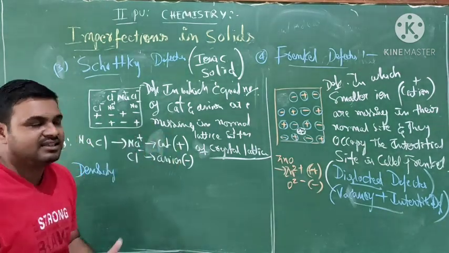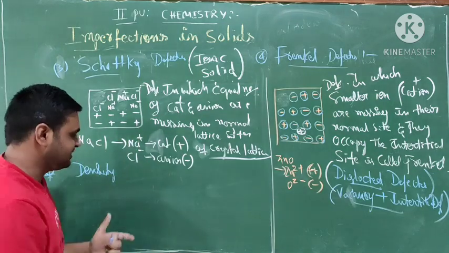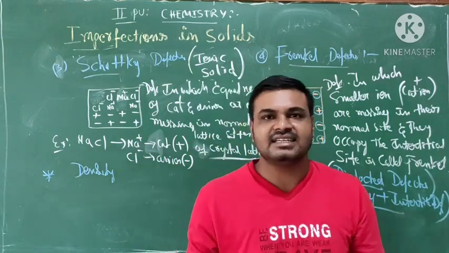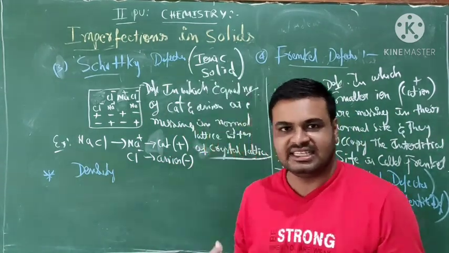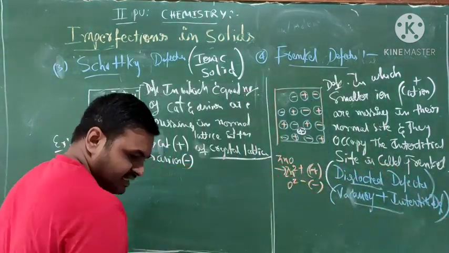The original mass decreases, since cations and anions are missing, so the density decreases.